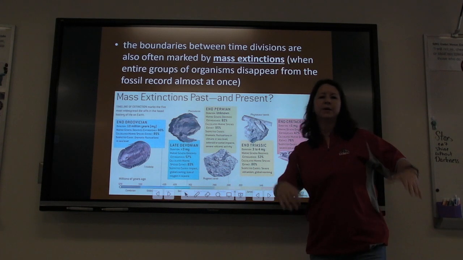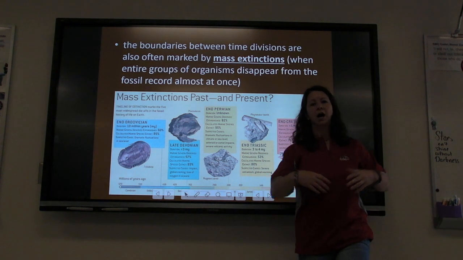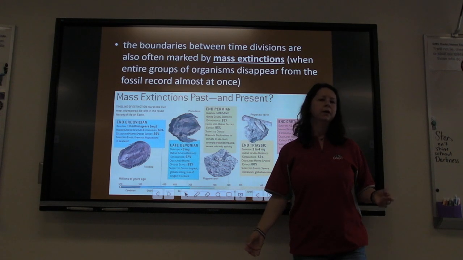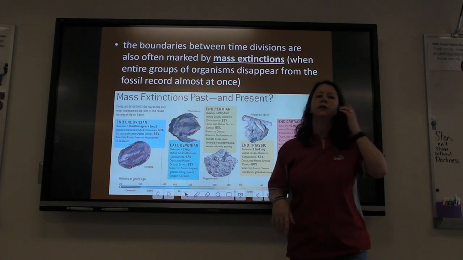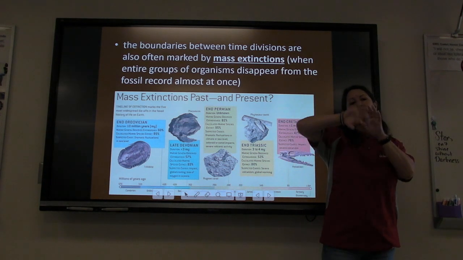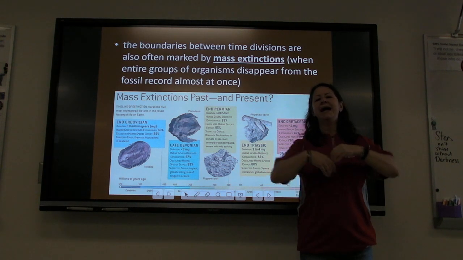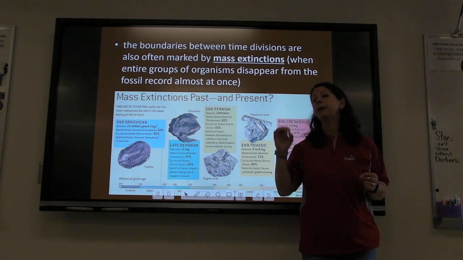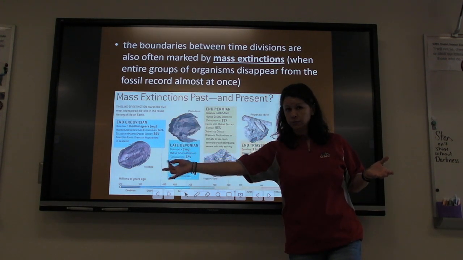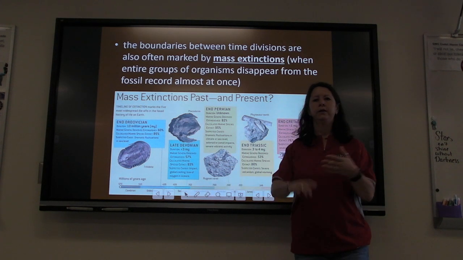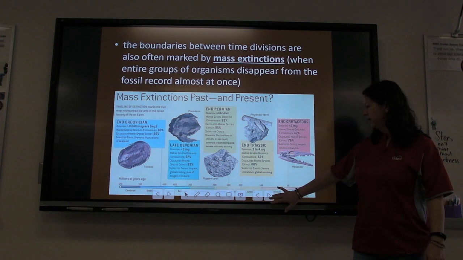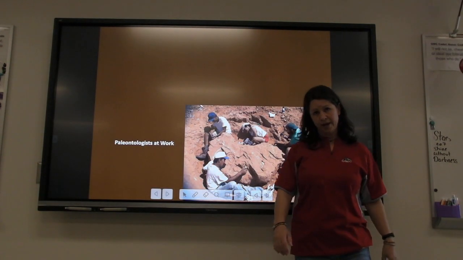Between the organisms that were living here and dominating the planet, okay, those index organisms, which made the index fossils, and then those organisms disappearing in mass extinctions to make way for new organisms, the scientists were able to divide up the history of the Earth into time periods to create the geologic time scale.